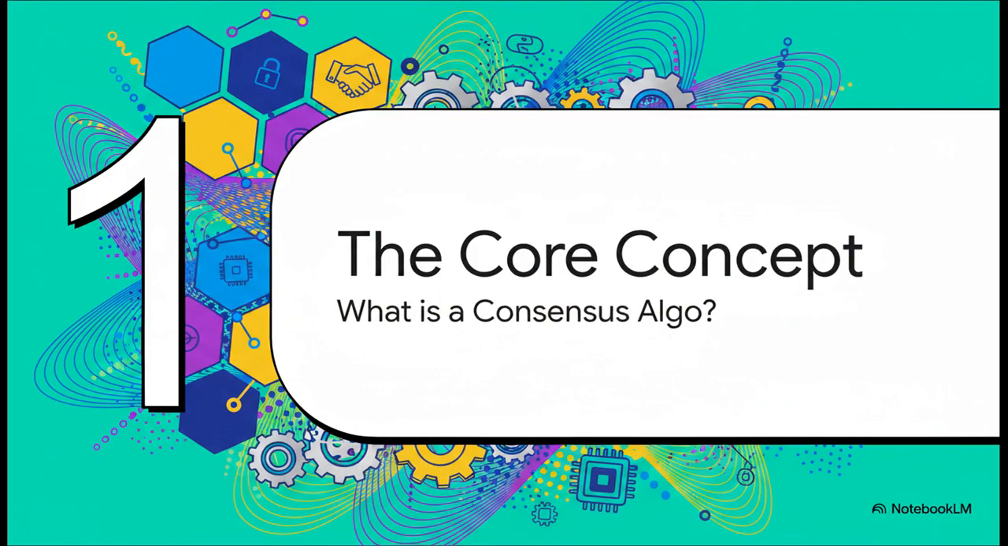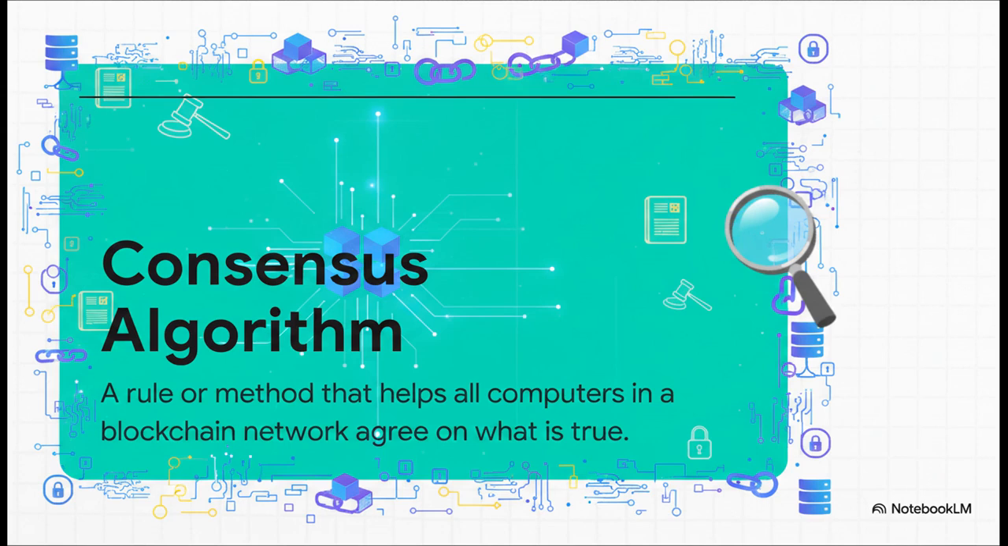Okay, chapter 1, let's get right to it. What exactly is a consensus algorithm? At its heart, it's just the rule book. It's the system that forces everybody to play by the same rules, so that every single computer on the network ends up with the exact same, identical copy of the transaction history. It's the operating system for truth.